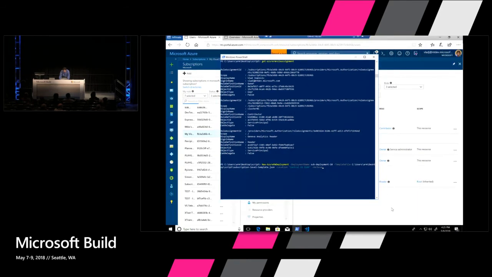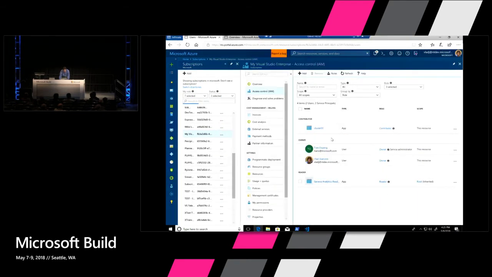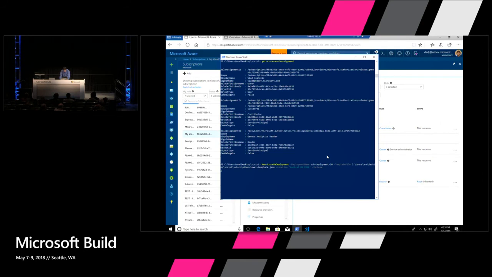a virtual machine here. So here you can see that Brendan doesn't have access to this particular subscription, My Visual Studio Enterprise, and I'm going to run this particular template. This is going to do a subscription-based deployment. You can see here it's a new Azure RM deployment. And it's going to create a policy definition, the same one that we have in the GitHub, a policy assignment, and then also a role definition.